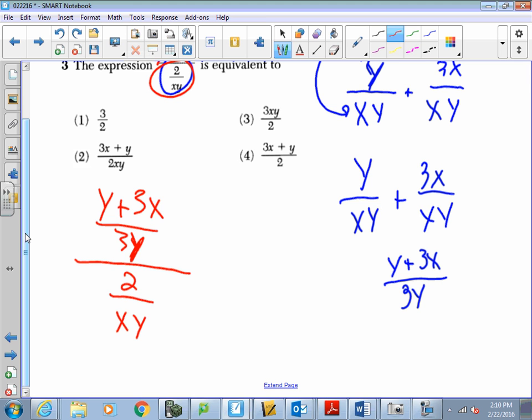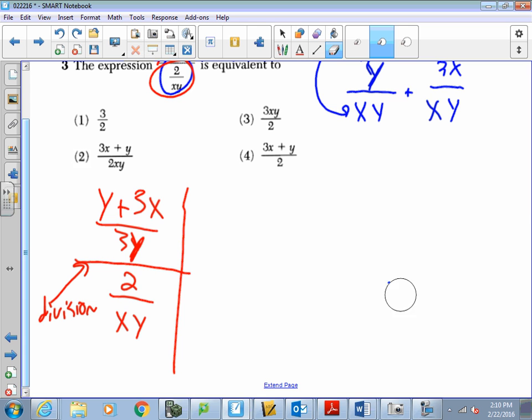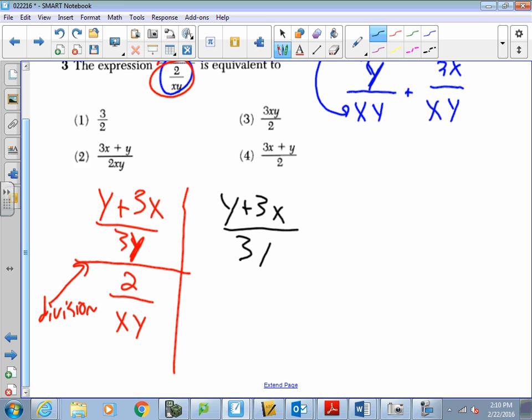Now I like to rewrite this side by side, because for some reason I just like it that way. You don't have to do it, but I like it that way. Remember, this line means division. So I could rewrite this as, I'm going to erase some stuff here. Okay, I'm going to change colors again. So I'm going to have y plus 3x over